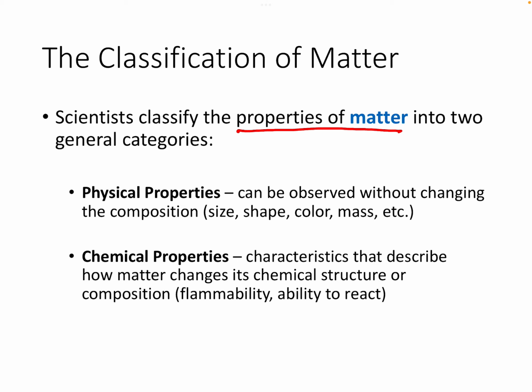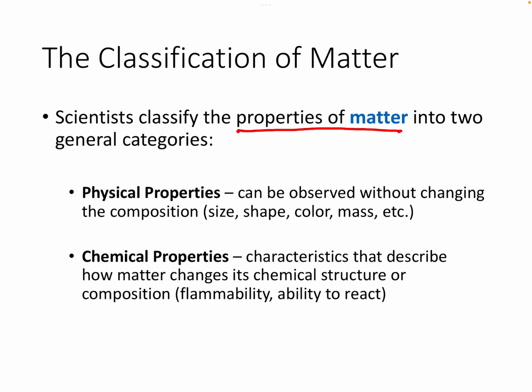But chemical properties are characteristics that describe how that matter changes its chemical structure or composition. So I kind of like to think about this as if I'm looking at myself in the mirror, my physical properties are I have brown hair, blue eyes, and those are things that cannot change unless I use some sort of chemical reaction, right? So physical properties again are characteristics that cannot change about an object.